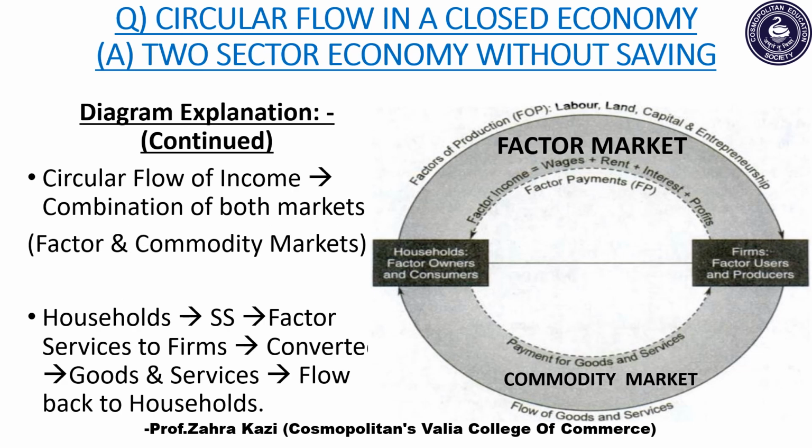Circular flow of income is a combination of both the markets, that is factor market and commodity market. Now households supply factors of production in the form of land, labor, capital and entrepreneurship to the firms. And in return, firms convert these factor services into the finished products, that is goods and services, and these goods and services flow back to the households. So can you see the circular flow goes on continuously.